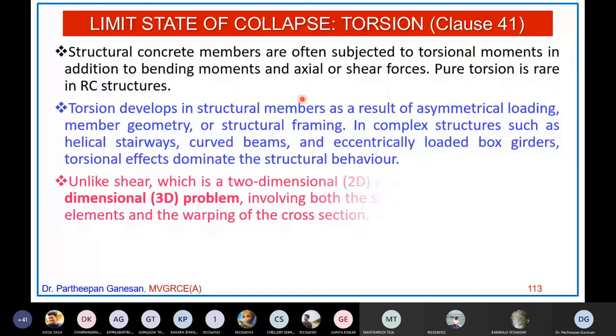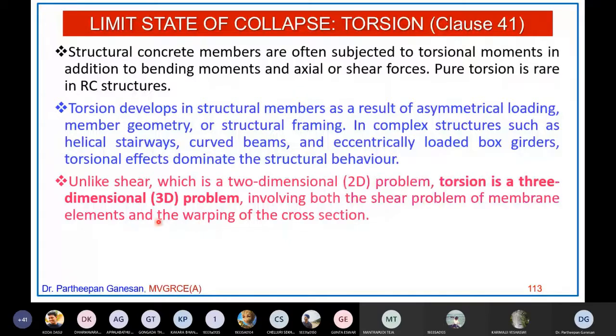Now, unlike shear, which is a two-dimensional problem, torsion is a three-dimensional problem involving both the shear problem of membrane elements and the warping of the cross section. So I will let you know what this warping and the three-dimensional problem is in a while.